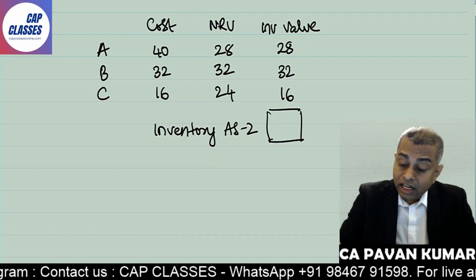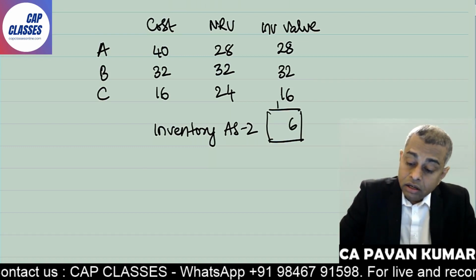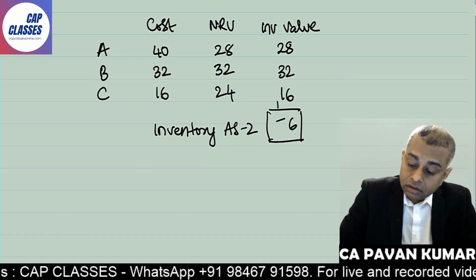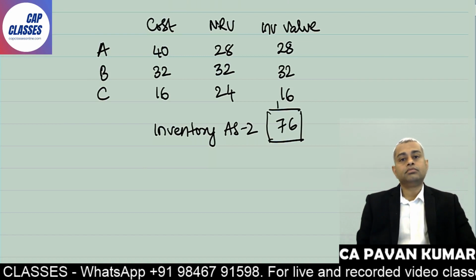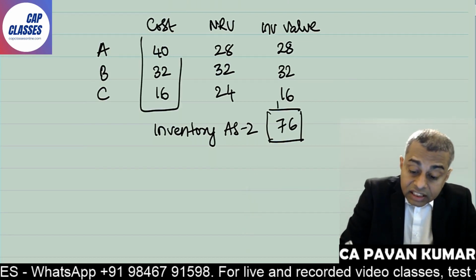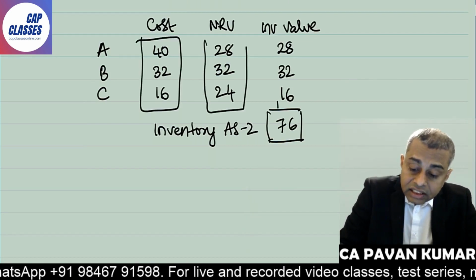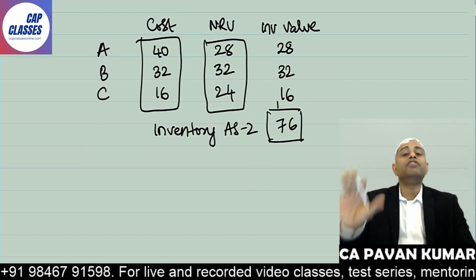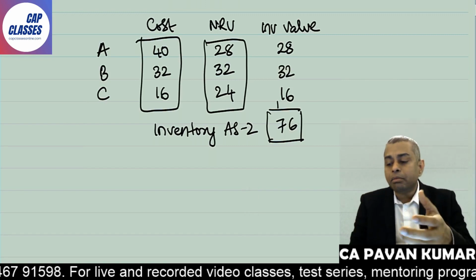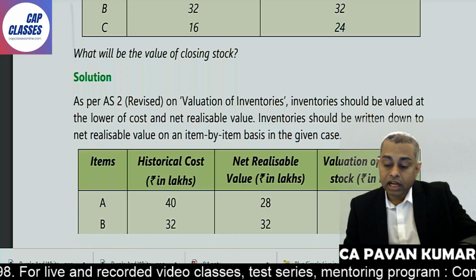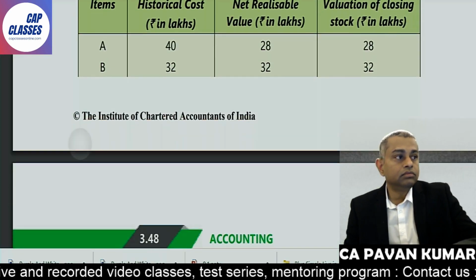So how much is it? 8 and 2, 10, 6, 1, 1, 2, 3, 4, 5, 6, 7, 76. So you cannot add this 3, and you cannot compare cost or NRV, whichever is lower. You need to do it item by item. Read the answer. That is what they are saying.